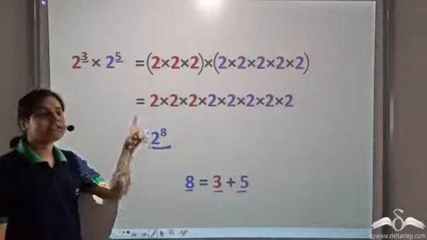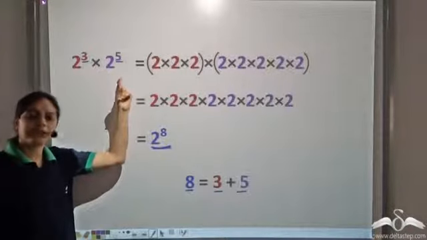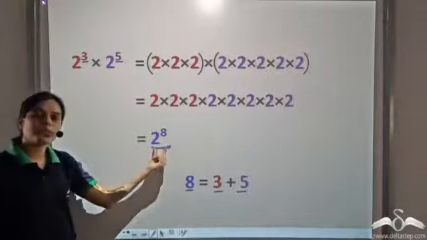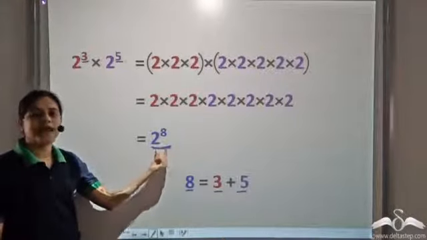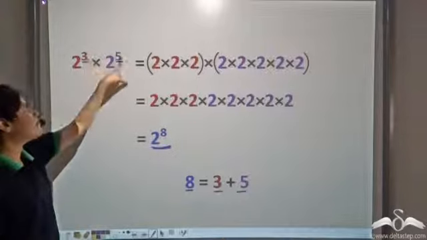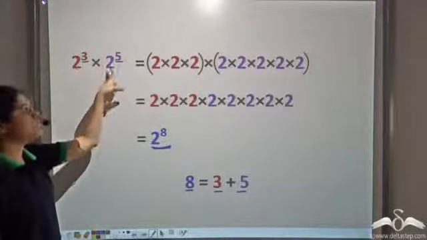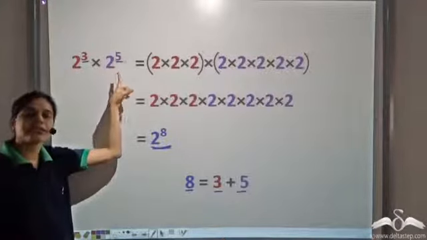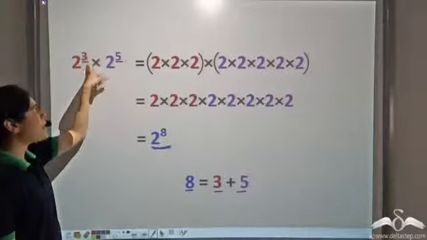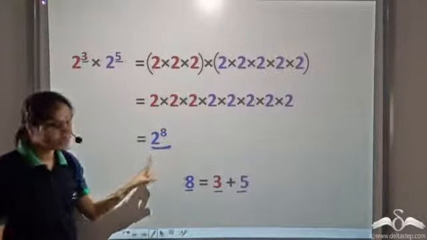So this means that when we multiply two exponentials with the same base, we get an exponential with the same base, and the power of this is such that the powers of these are added. So when two exponentials with the same base are multiplied, their powers get added and the base remains the same.